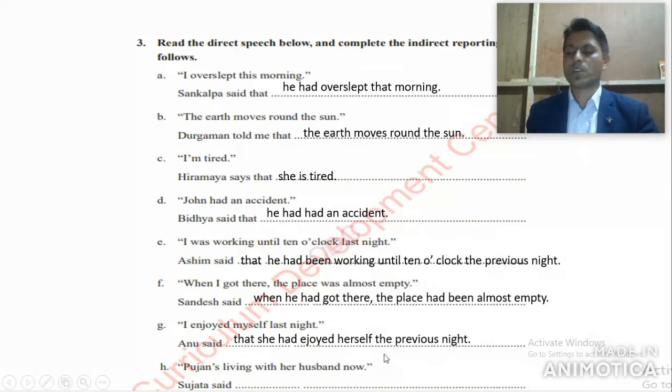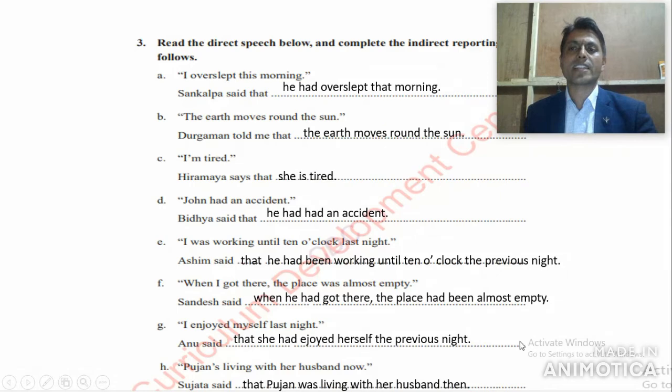Now come to the next one. Pujan is living with her husband now. Look here: Sujata said that Pujan was living with her husband then. Here it is living, and was living with her husband. Now changed into then. Now please write them all down in your English note copy, then submit it to your concerned English teacher.